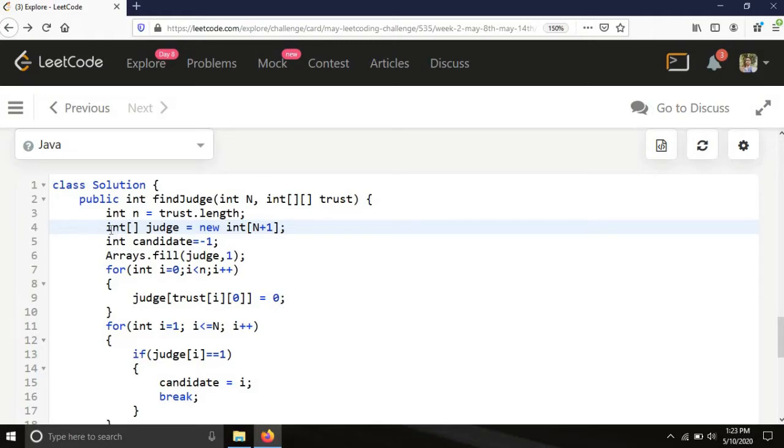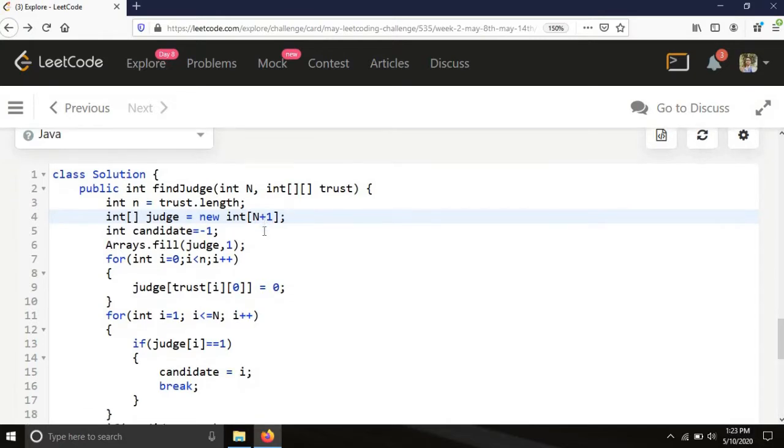Okay, I have used an integer array. You can also use a boolean array. The difference will be very minor. It will be suggested that you use a boolean array because a boolean array takes less time and less space.